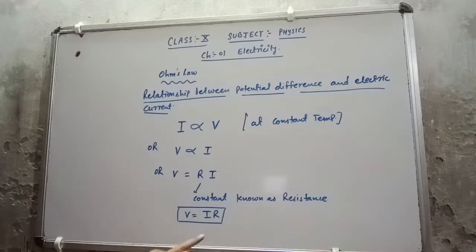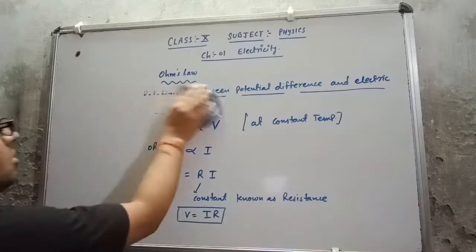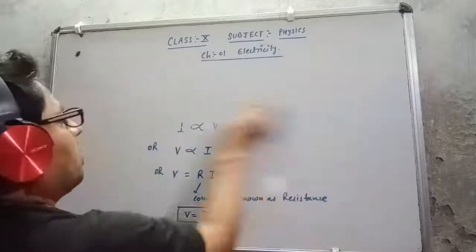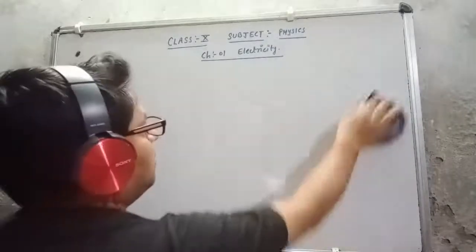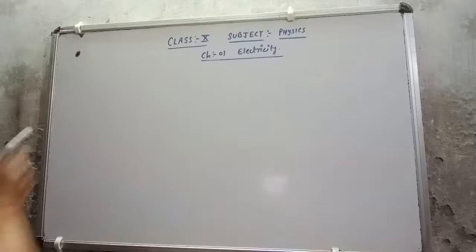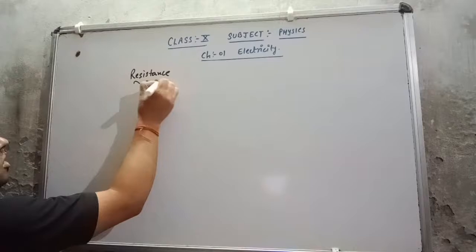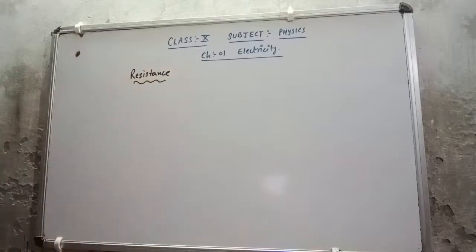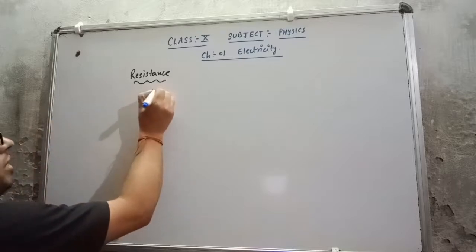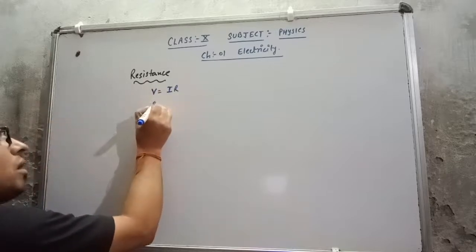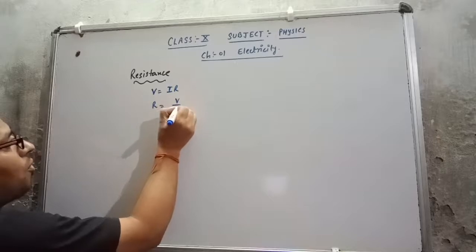Now I will talk about resistance. What is resistance? The resistance is what we get from the relationship between the potential difference and electric current. If I go with the formula, you can check one formula I am getting here, V equals IR. So R equals what will be coming? V upon I.